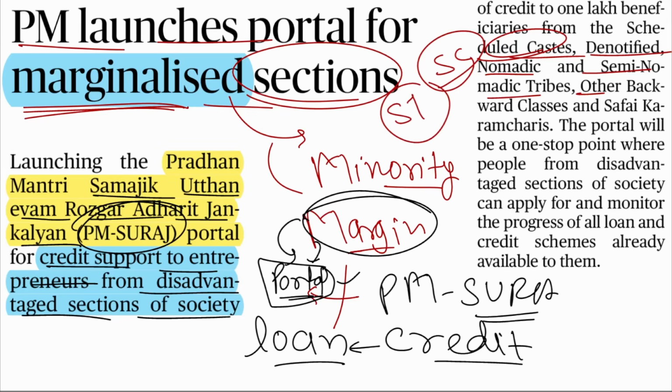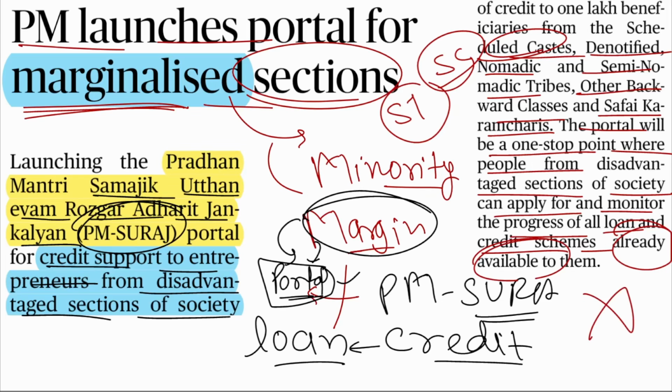Other ones are OBC, other backward classes, and Safai Karamcharis. Okay, the portal will be a one-stop point where people from disadvantaged sections of society can apply for and monitor the progress of all loan and credit schemes already available to them. So no new scheme has been launched, only a portal has been launched. Alright, please remember this fact.